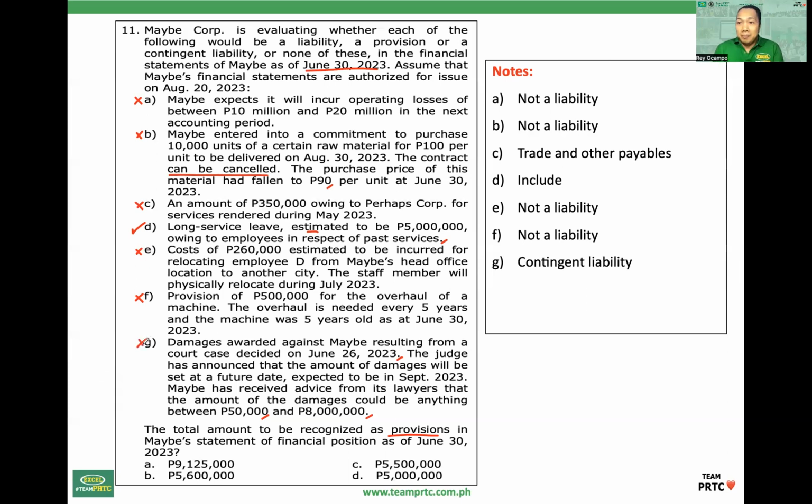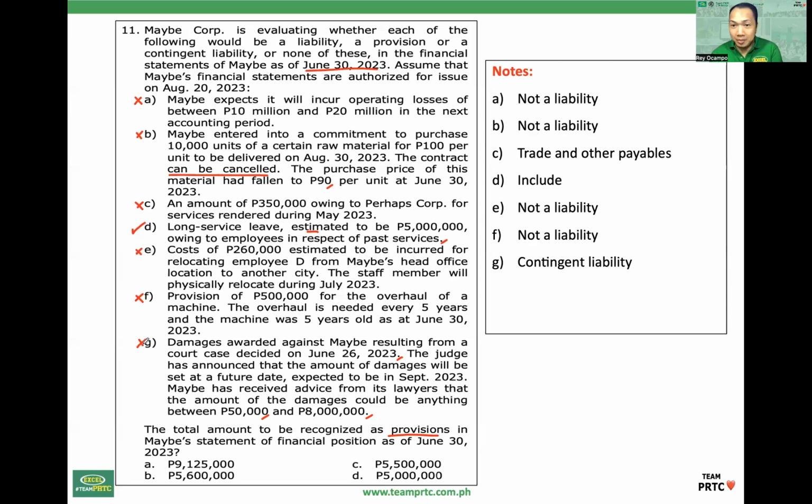Yan yung example ng contingent liability. Present obligation, outflow probable, pero hindi ma-recognize since the amount is not measurable. Kasi para ma-recognize, there must be a present obligation, outflow is probable, and the amount is measurable.